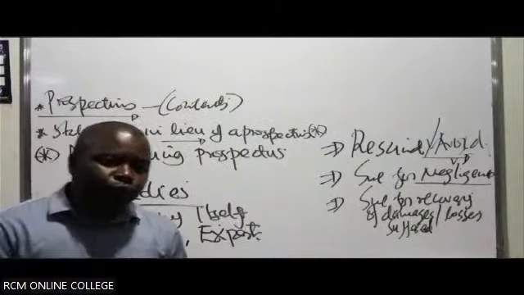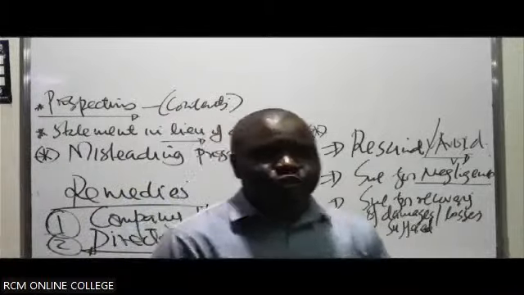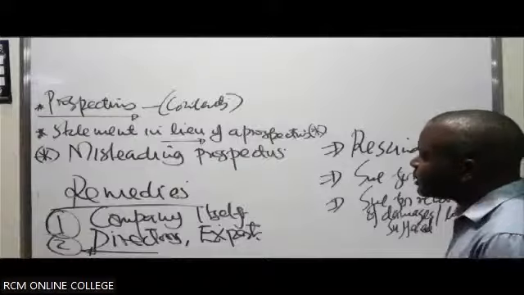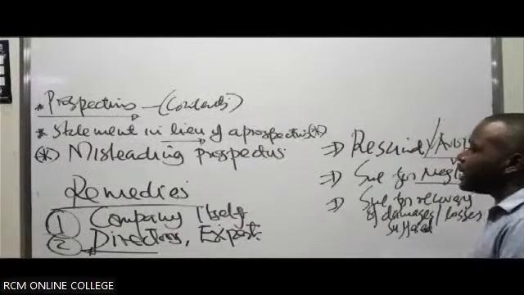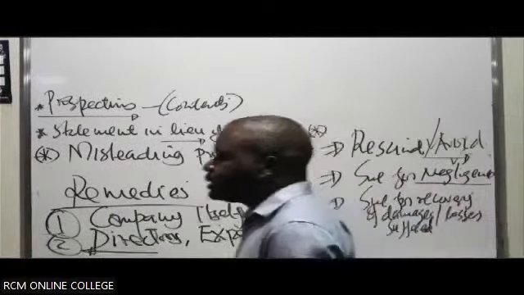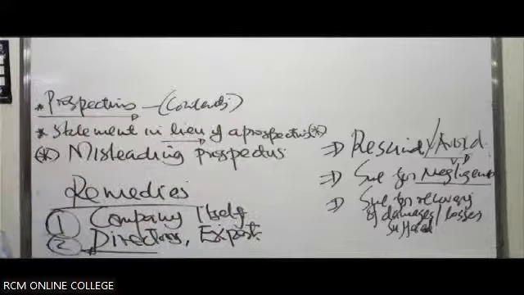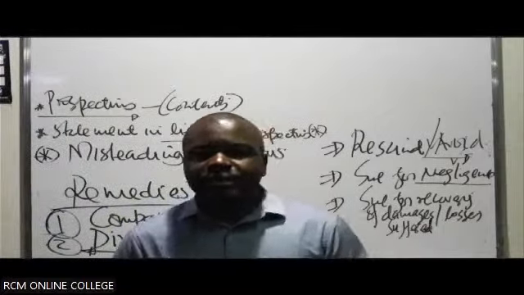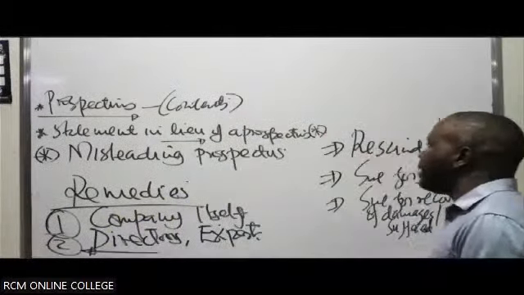So he must prove those. Number one, it was issued by the company. Number two, he relied on it. There was a statement he relied upon to make an informed decision to buy the shares of the company. Number three, the statement he relied upon was not true, or not factual about the company, and it is what convinced him to buy the shares.